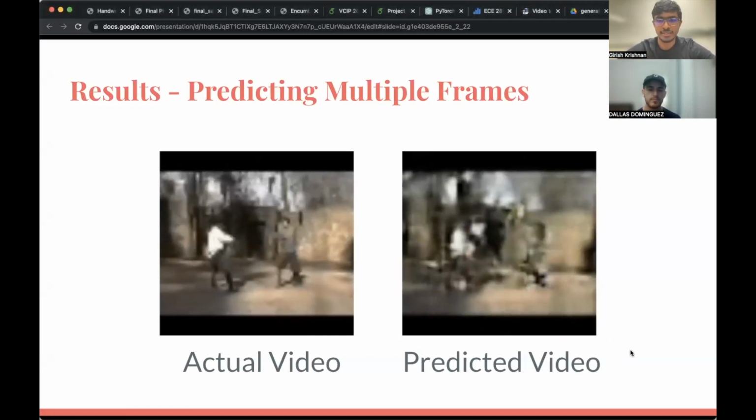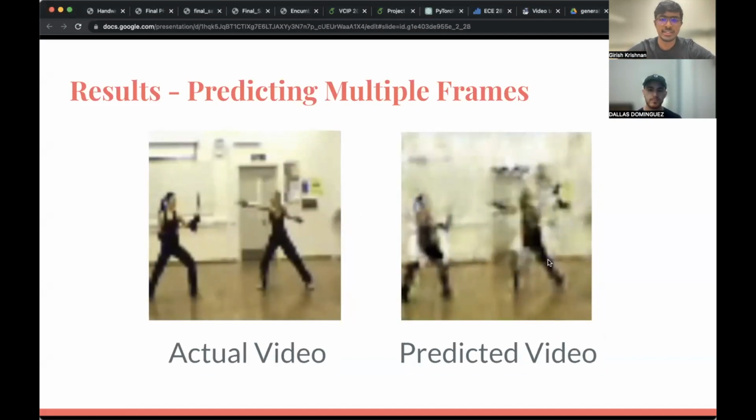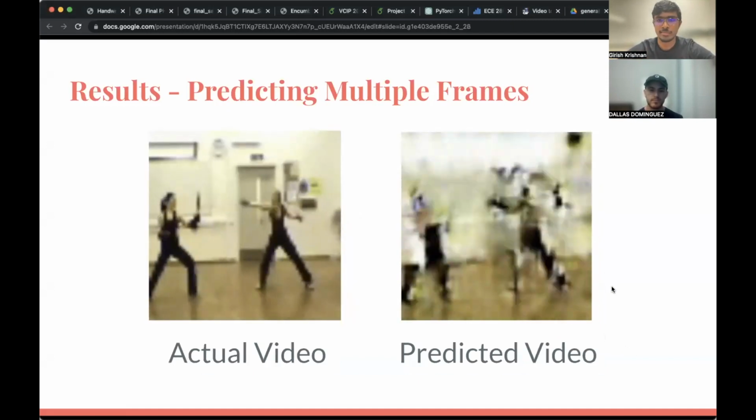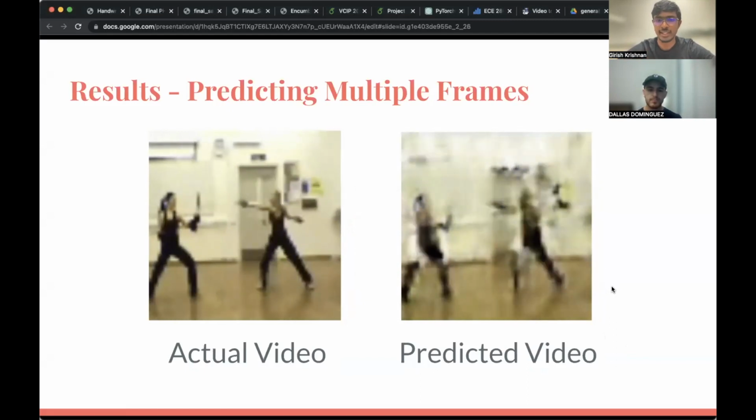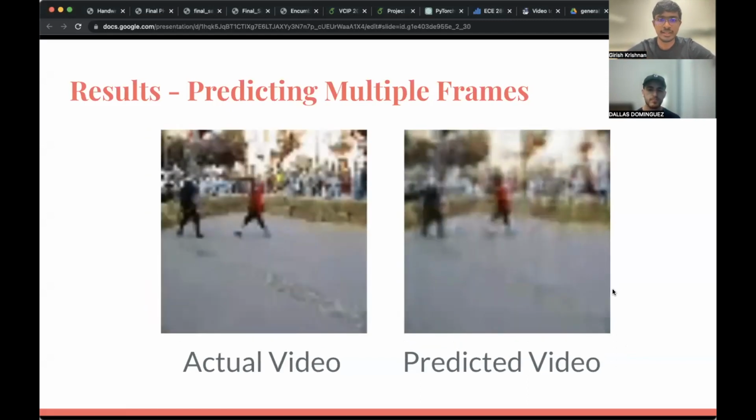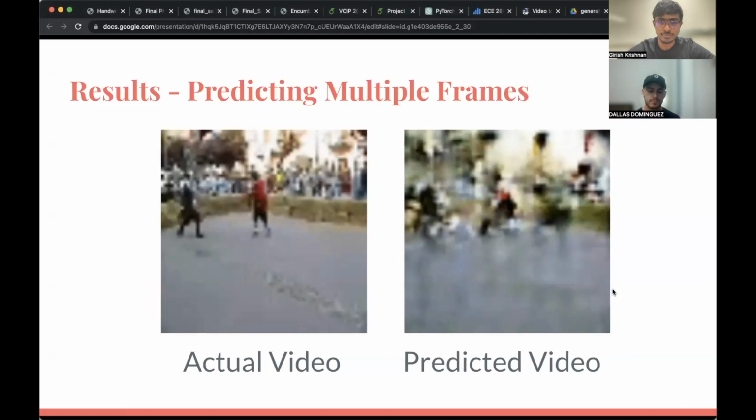Let's look at a few more examples. Here's another example where overall the left and right motion of the players are captured, even though again, the clarity is not very great. And lastly, here's another example.